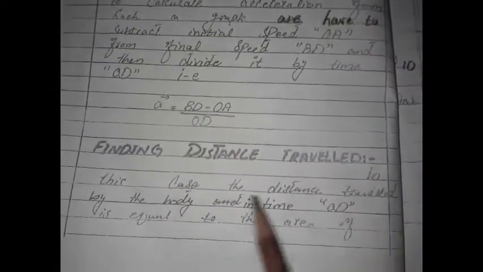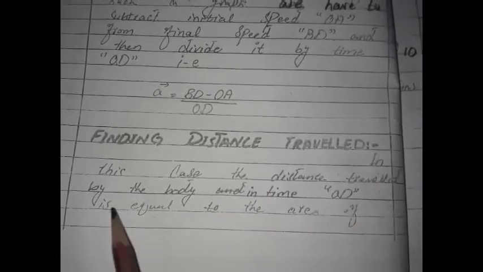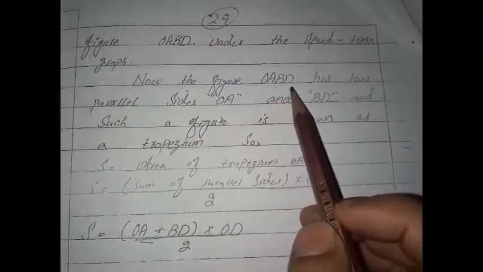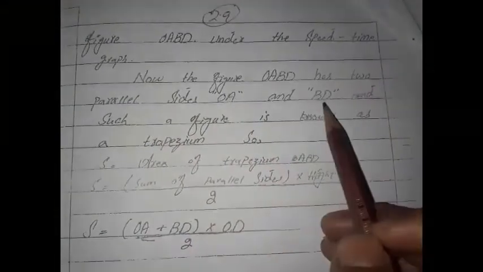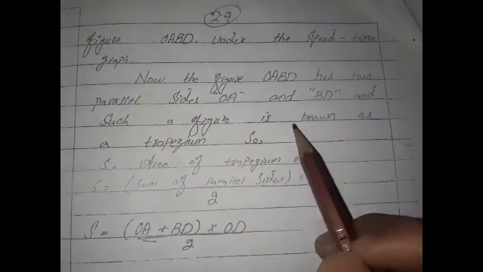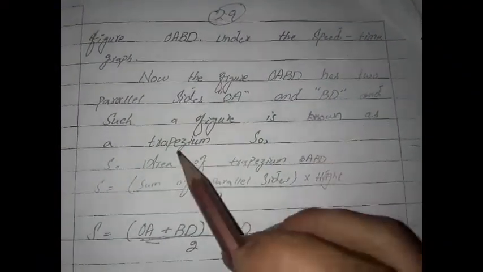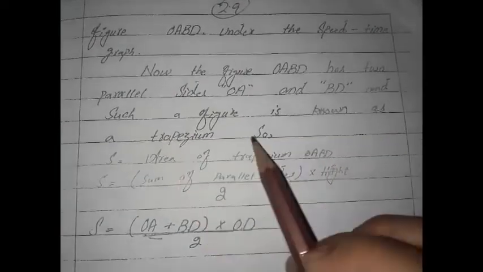Finding distance traveled. In this case, the distance traveled by the body in time OD is equal to the area of the figure OABD under the speed time graph. Now figure OABD has two parallel sides OA and BD, and such a figure is known as a trapezium.